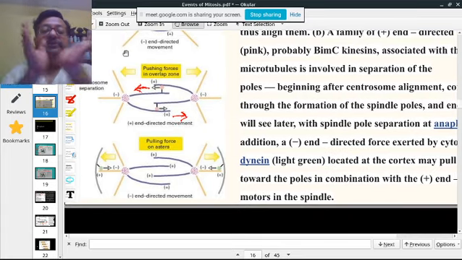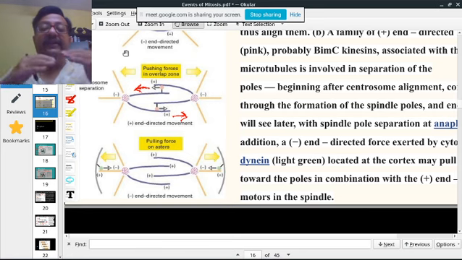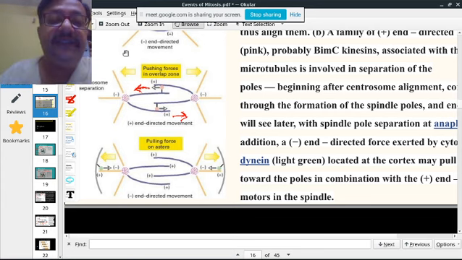So on one side they are pushing each other and on the other side they are pulling each other. Because of this, you have a pushing force, then you have a pulling force.